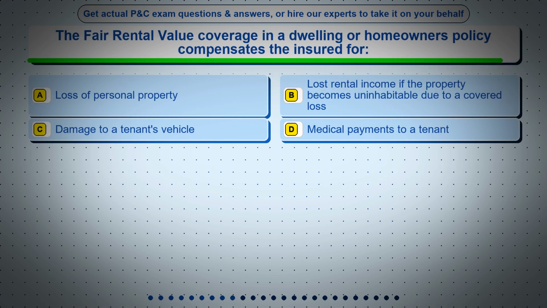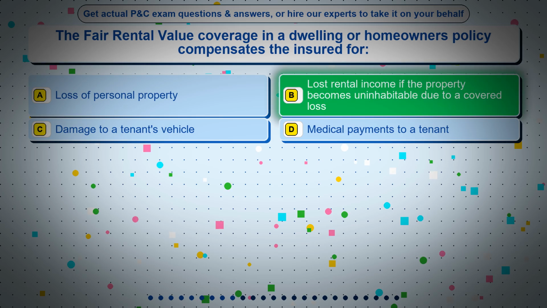Question 9. The fair rental value coverage in a dwelling or homeowner's policy compensates the insured for: Option A, loss of personal property. Option B, lost rental income if the property becomes uninhabitable due to a covered loss. Option C, damage to a tenant's vehicle. Option D, medical payments to a tenant. The correct answer is option B, lost rental income if the property becomes uninhabitable due to a covered loss.